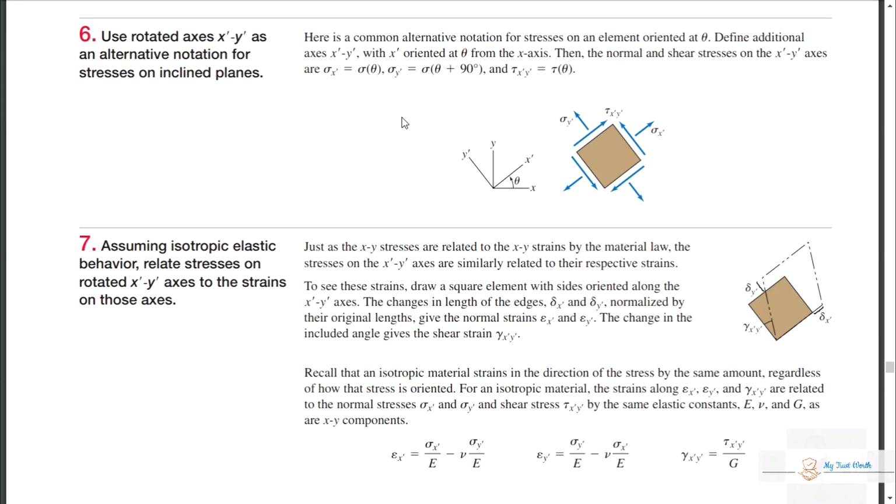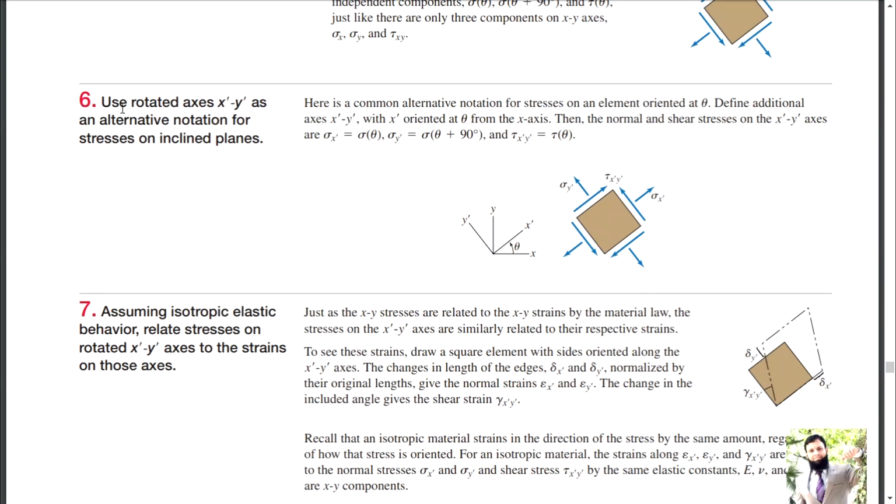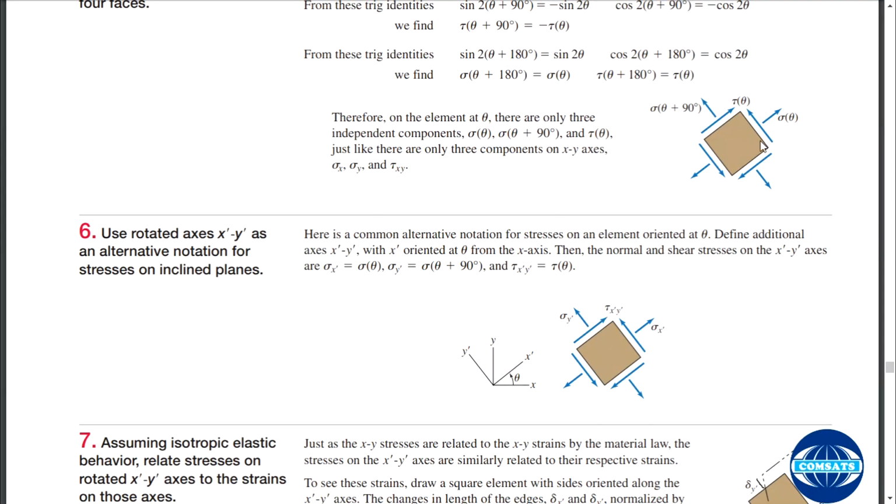All right, this is your orientation now. Use rotated axes x dash and y dash as an alternative notation for stresses on inclined planes. So these are rotated, and it would be invalid and inappropriate to use sigma x again, because sigma x was representing no orientation and no rotation. Now it has rotated, so you should use sigma x dash, tau x dash y dash and sigma y dash.